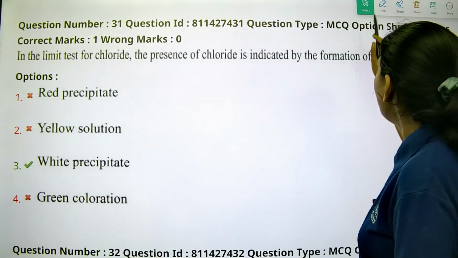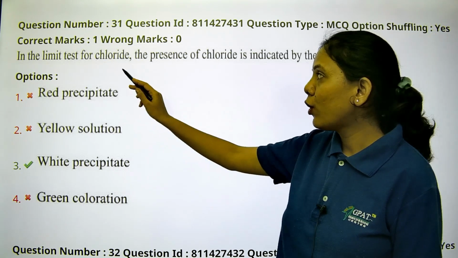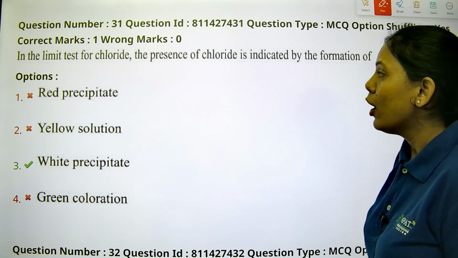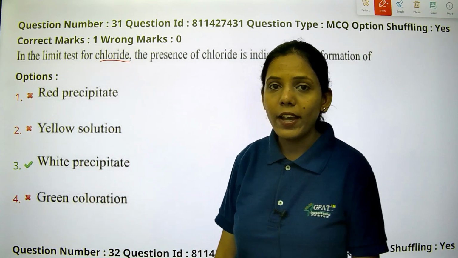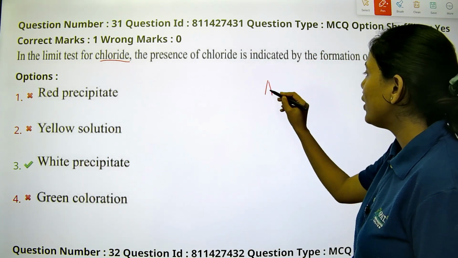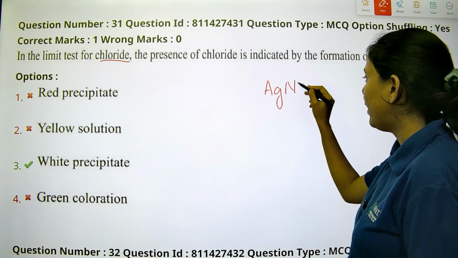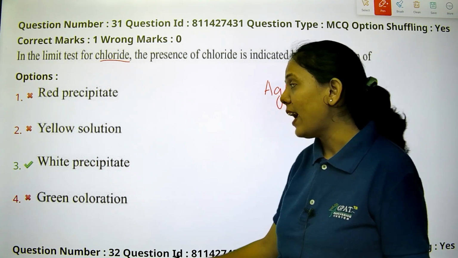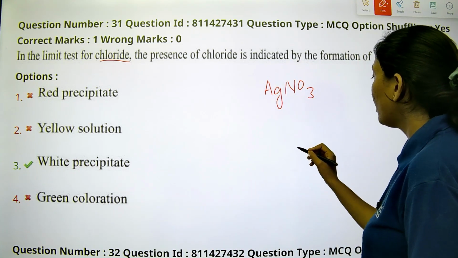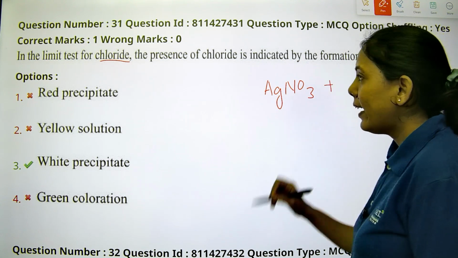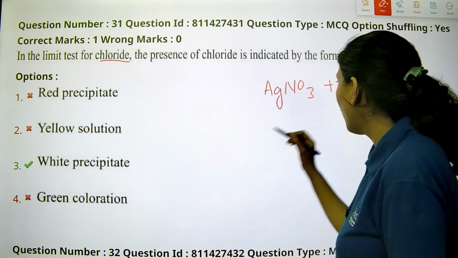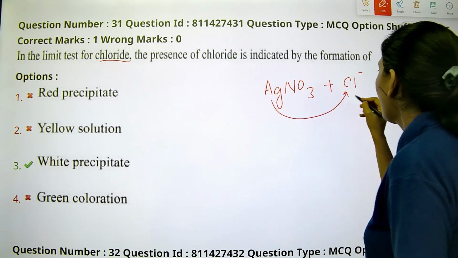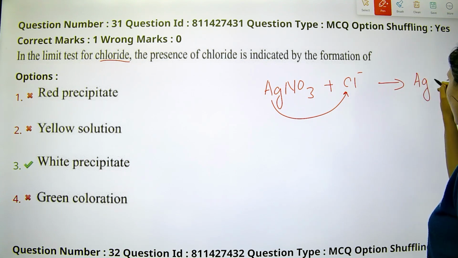The next question is, in the limit test for chloride, the presence of chloride is indicated by the formation of. In the chloride test, we are identifying the chloride. Basically, we are using AgNO3, that is silver nitrate, in the presence of dilute nitric acid. How the reaction will happen is Ag will combine with chloride and we will get silver chloride.